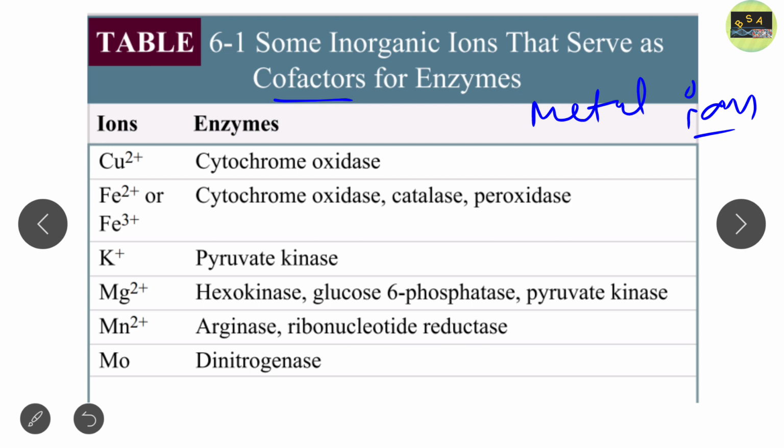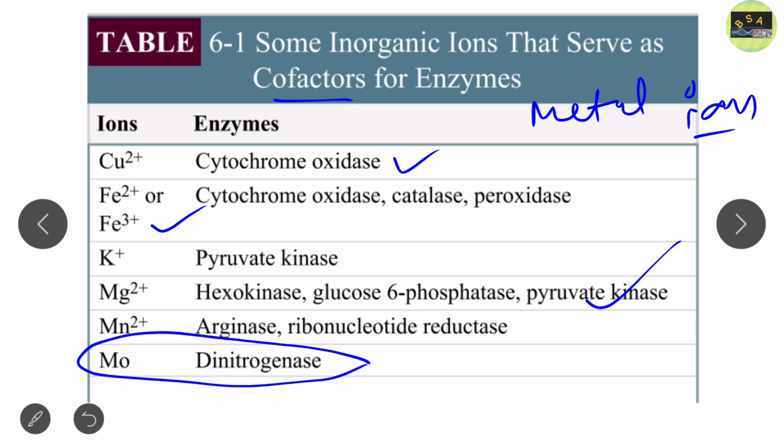So this is copper, for cytochrome oxidase and lysyl oxidase. Iron is very important. Please remember that Fe2+ or Fe3+ is required for cytochrome oxidase, catalase, and peroxidase. Potassium is needed for pyruvate kinase. Magnesium is needed for hexokinase, glucose 6-phosphatase, and pyruvate kinase, and is very important. Manganese and molybdenum are also very important, for example in dinitrogenase. Remember this.